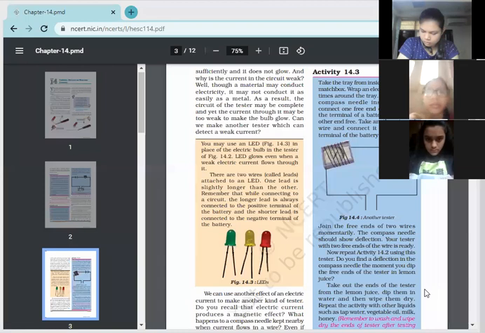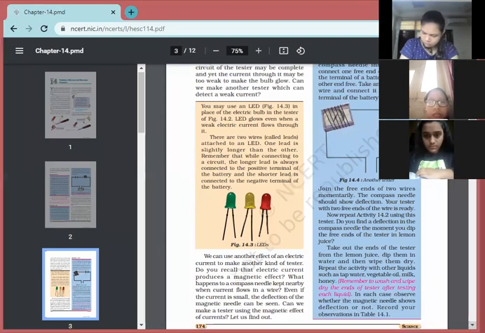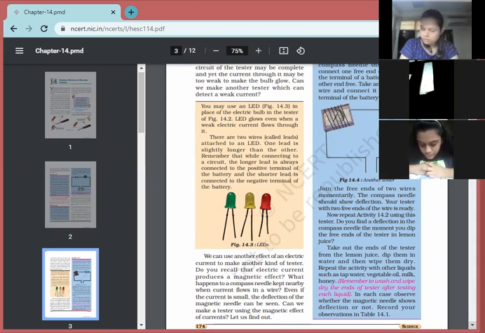Take out the ends of the tester from the lemon juice, dip them in water, and then wipe them dry. Repeat the activity with other liquids such as tap water, vegetable oil, milk, honey. Remember to wash and wipe dry the ends of the tester after testing each liquid. In each case, observe whether the magnetic needle shows deflection or not. Record your observation in table 14.1.